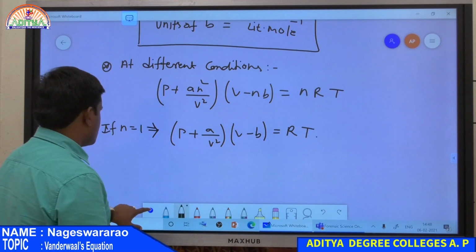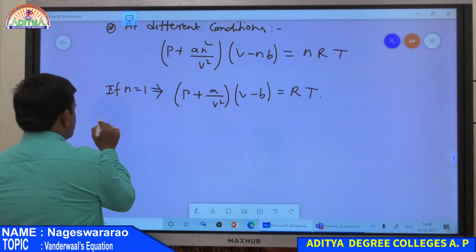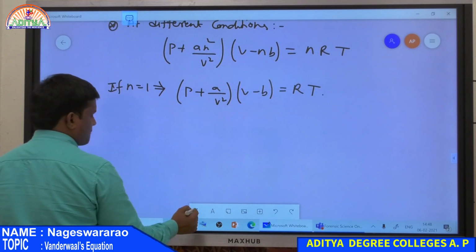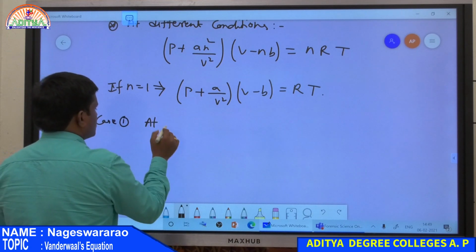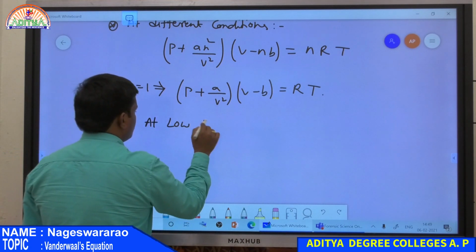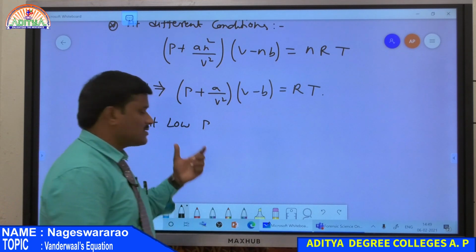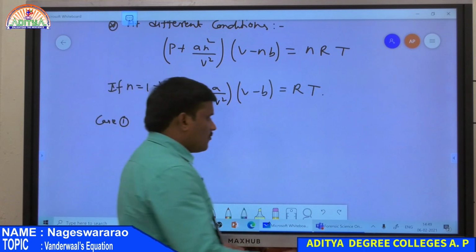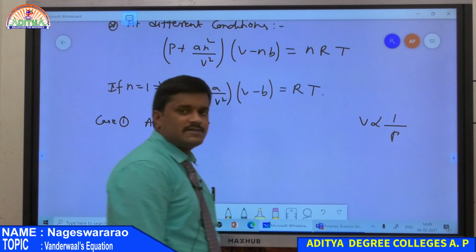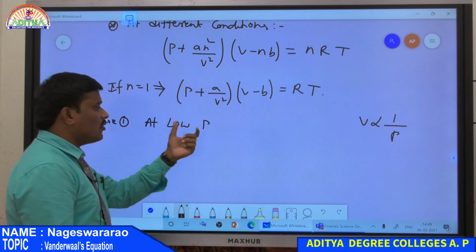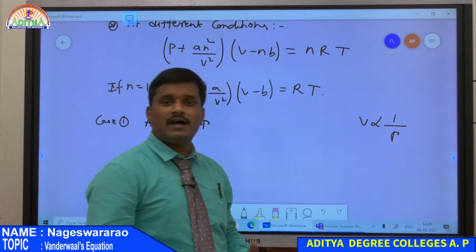Now different conditions. The first condition, case 1, is at low pressure. What does it mean? According to Boyle's law, volume is inversely proportional to pressure. So if the pressure of the gas is low, it means the volume of the gas is high.